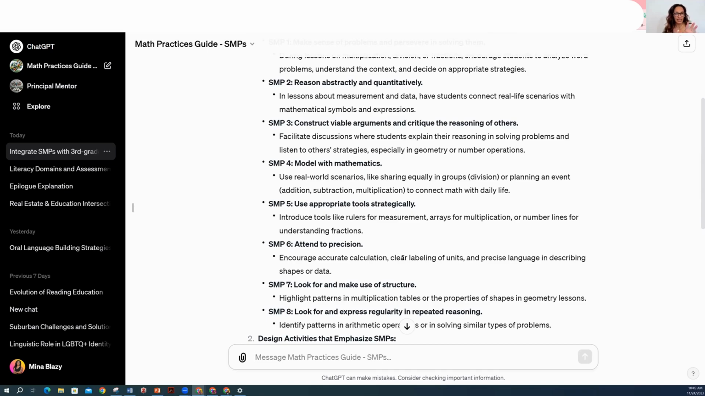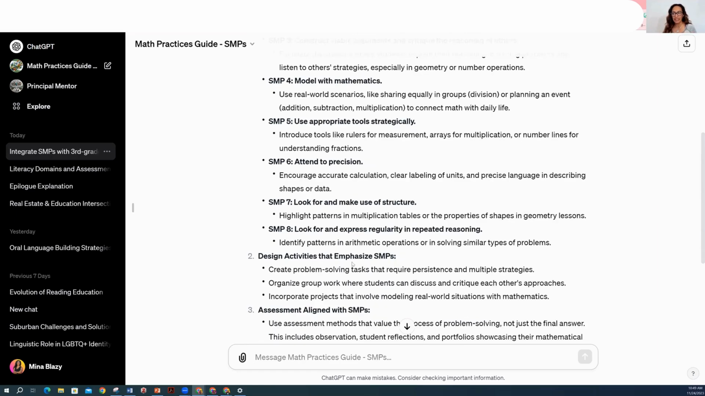And that's another day. I did go over that in another video, but this one, let's just look at what it gives you. It says design activities that emphasize SMPs, create problem-solving tasks. Now, if you have a product, a resource, some of you call it curriculum, the curriculum in the state of California are actually the state standards and mathematical practices.